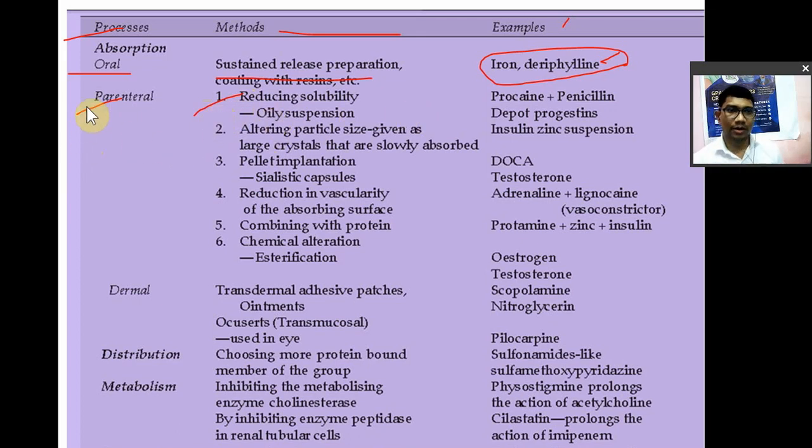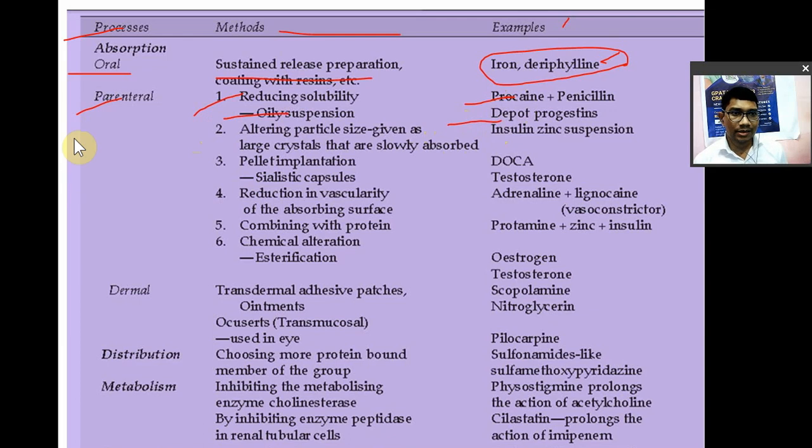For example, penicillin is water soluble and its absorption is quick. Penicillin plus procaine penicillin are combined together for sustained action. Then oily preparations, for example oily suspension, depot progesterones, meaning the progestin is released slowly due to the oil.